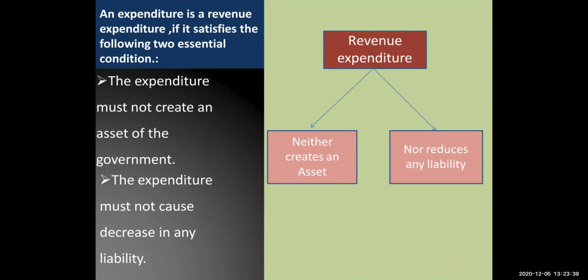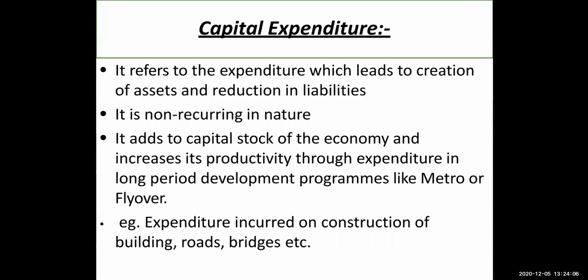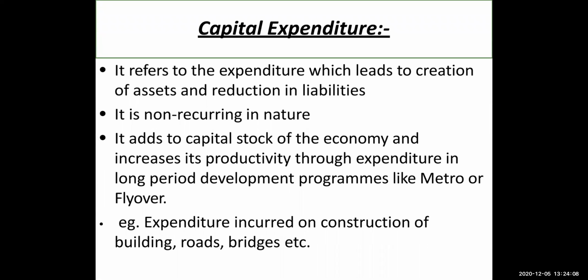An expenditure is a revenue expenditure if it satisfies the following two conditions. First, it neither creates an asset nor it reduces the liability. So by spending on such things, you are not going to create any asset. At the same time, you are not helping in reducing the liability also, which means this kind of expenditure does not reduce any liability.